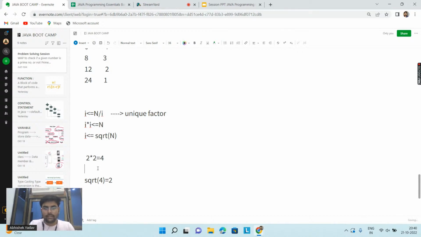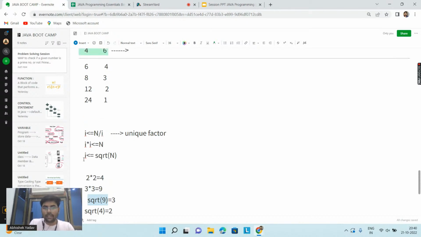If I say 3 into 3 is equal to 9, then I can write that the square root of 9 is 3. If you know square root, it is good. If you don't have knowledge of square root, you can search on the net, and you can say, if I don't know this condition, I will use the other condition. Both the conditions are the same. Here I am saying I into I is less than equal to N, and here I am writing I is less than equal to square root of N. So I got the stopping point.